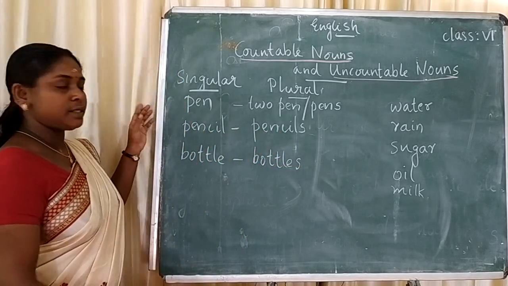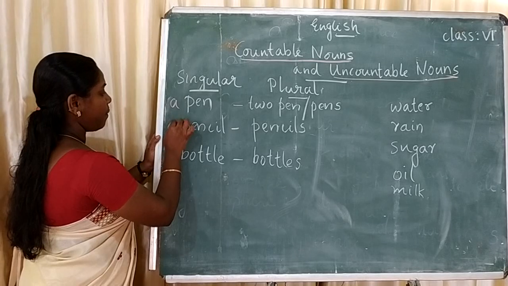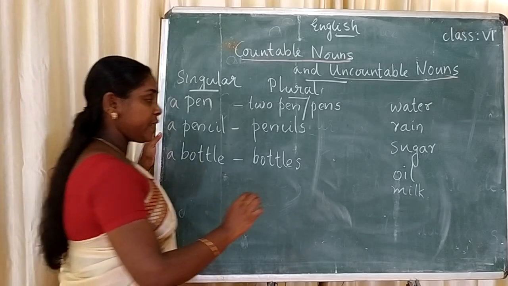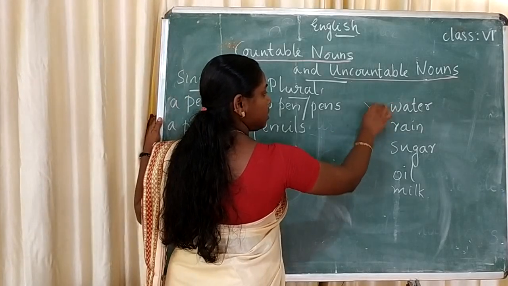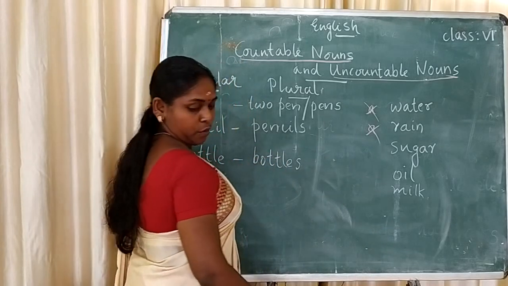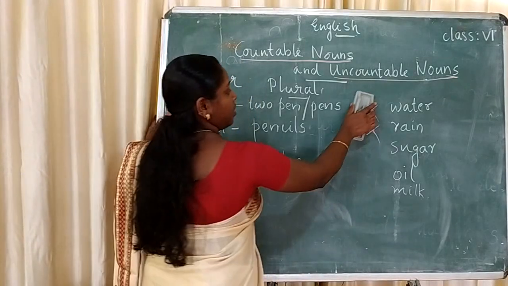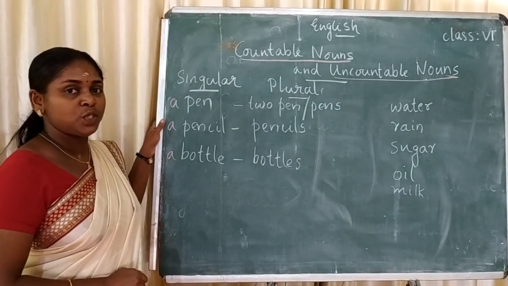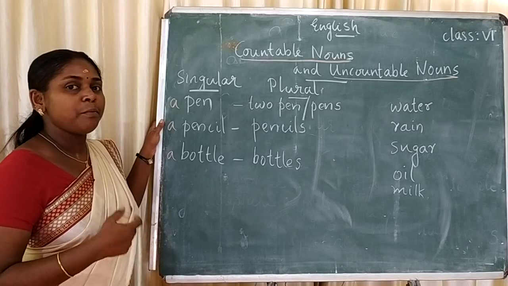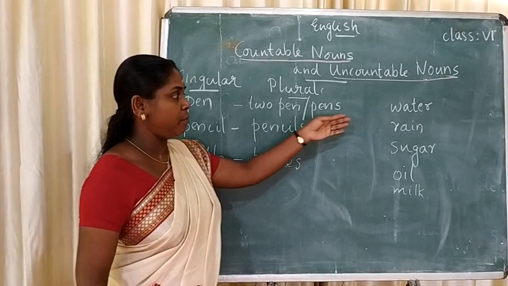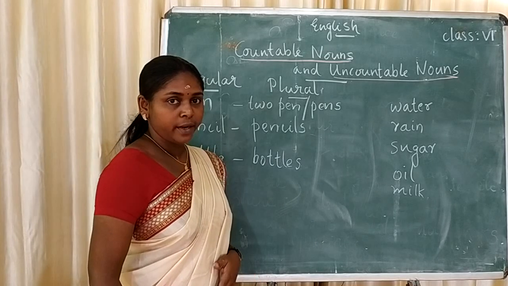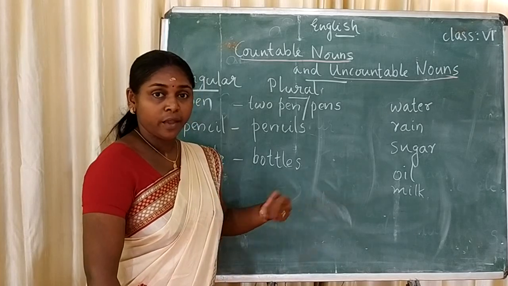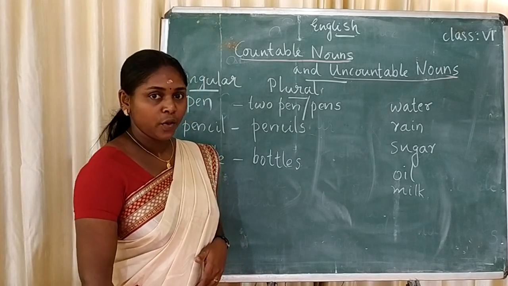See, here we can use a pen, a pencil, a bottle. But here we cannot use a water, a rain, no. Instead of a or an, we have to use some measurement words. For example, much water or a glass of water. Rain, heavy rain, that we can use.